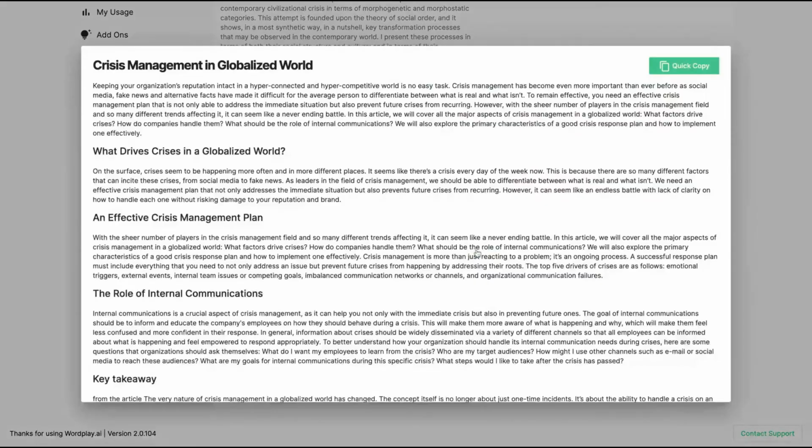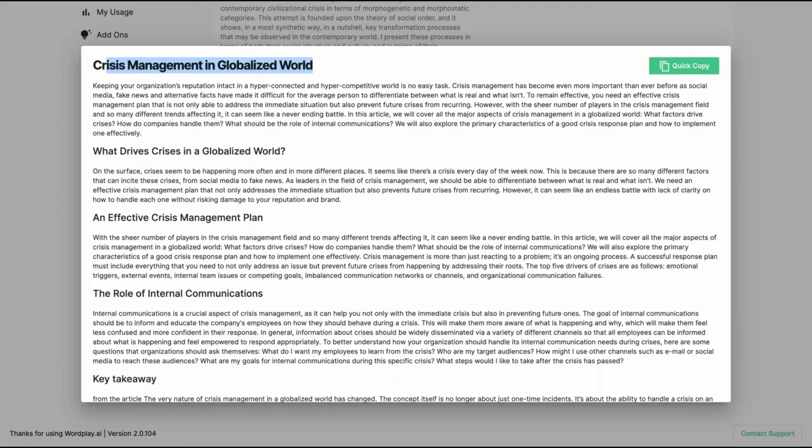Okay, I already have an article here about civilizational crisis management in a globalized world, keeping your organization's reputation intact in a hyper-connected and hyper-competitive world is no easy task. Crisis management has become, yeah, they wrote about crisis management. It was not exactly what I was looking for, but it was related to the generic keywords that I just typed there. Maybe I should have written a more specific keyword to get better results.